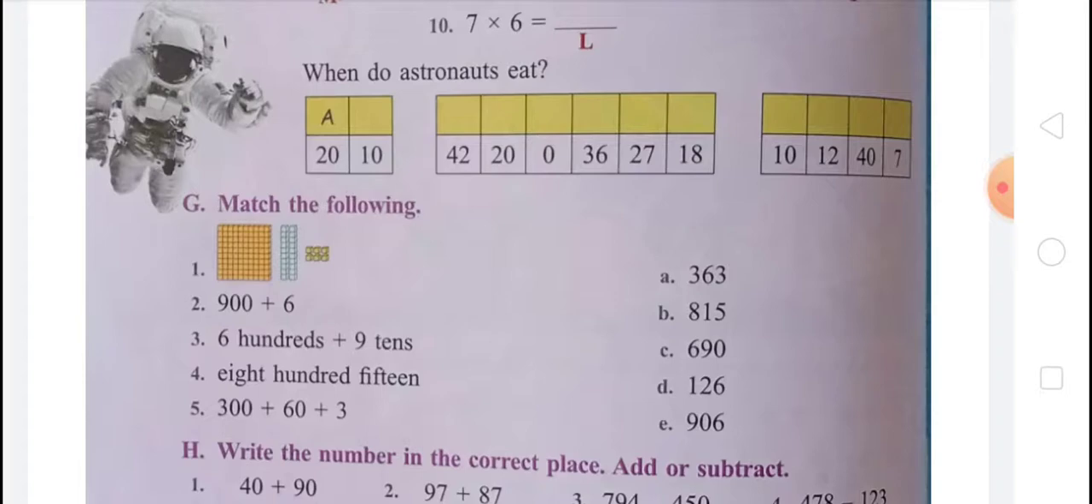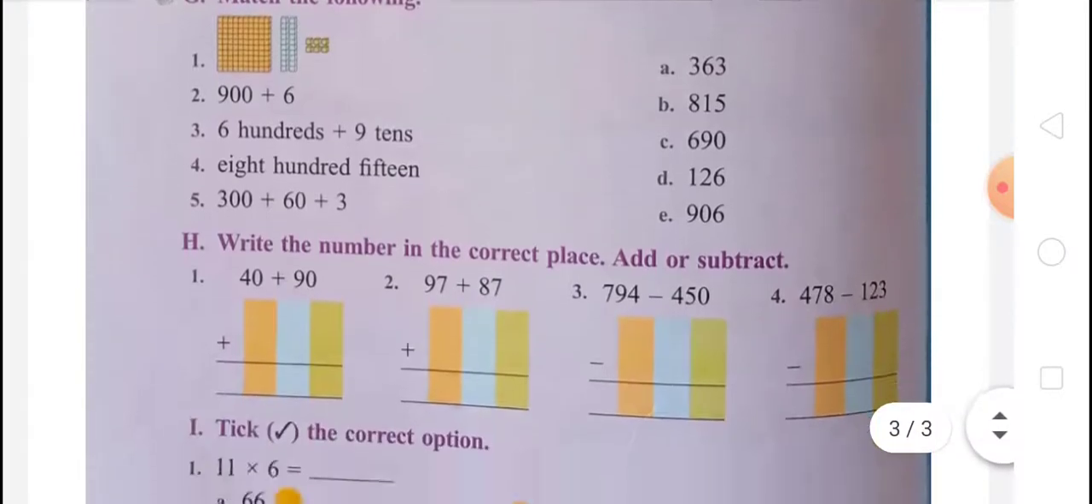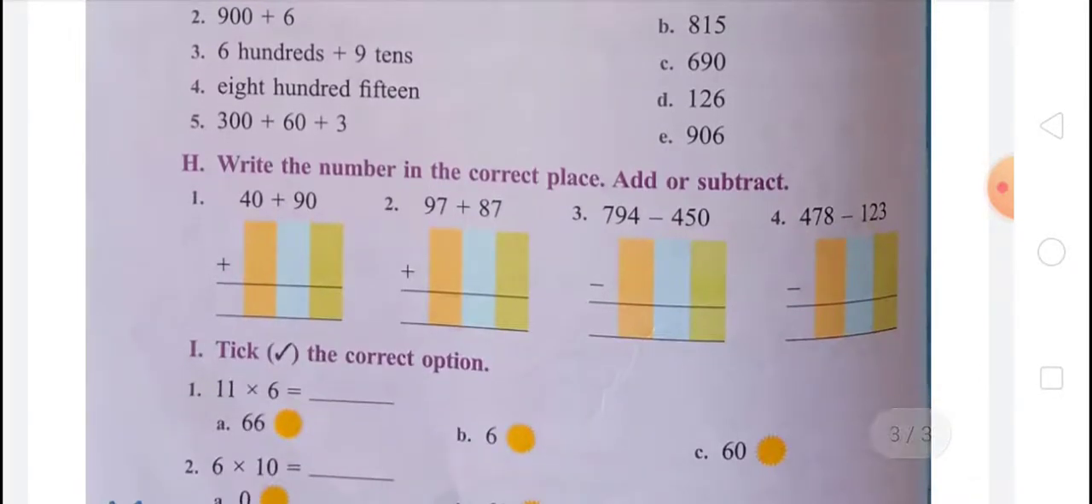Fourth, 815, that is option B. Fifth, 300 plus 60 plus 3, 363, that is option A. Write a number in the correct place, add or subtract. Question number H.